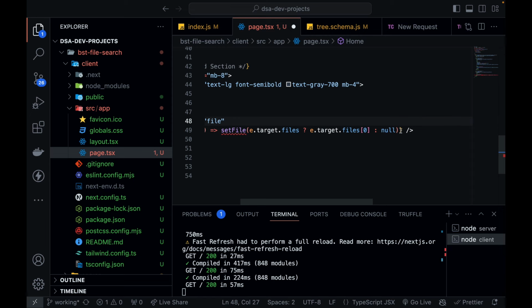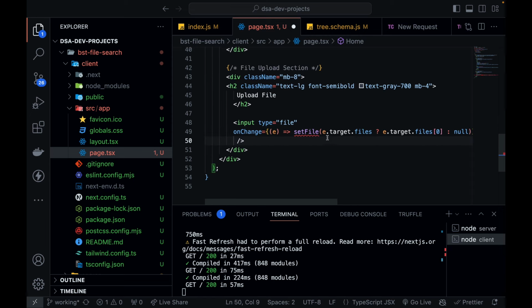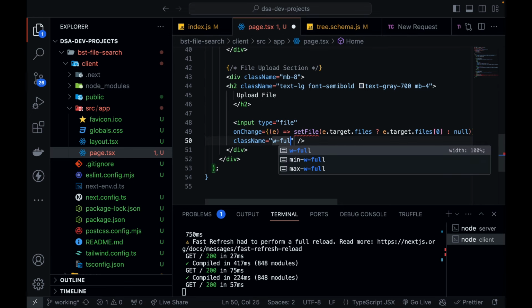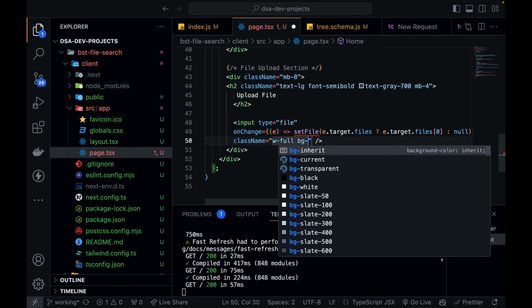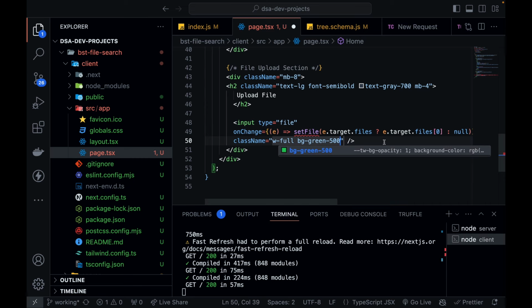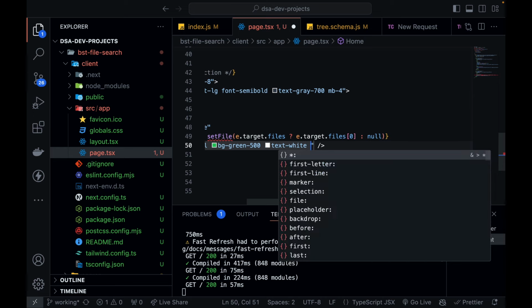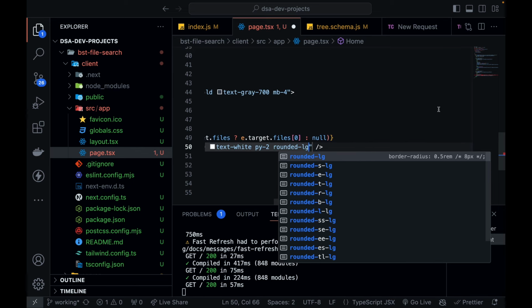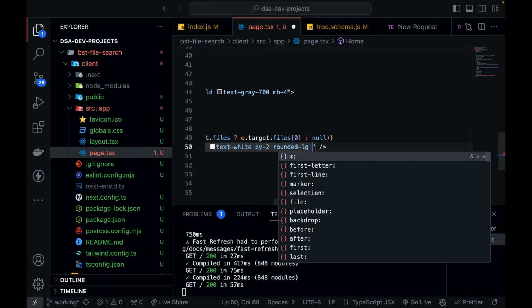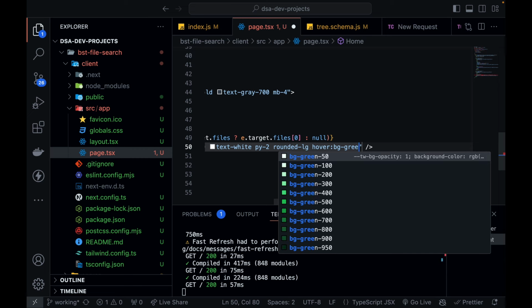Okay, now let's give it some designing, some beauty. So className, w will be full again. Then you can make this button green 500, and text will definitely be white, because on green, white text will look good, and padding y will be 2. Rounded again, we are trying to create the elements with the same design schema so that they look similar, right? And on the hover, I'm going to give it some effect. So hover:bg-green, will change it to 600.